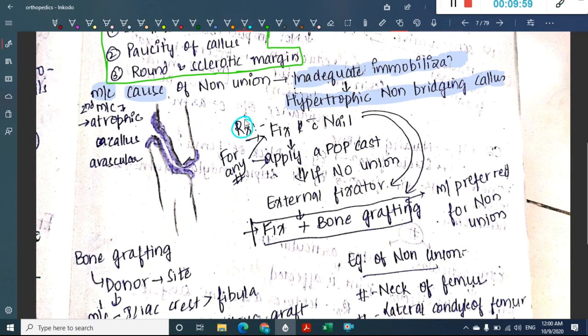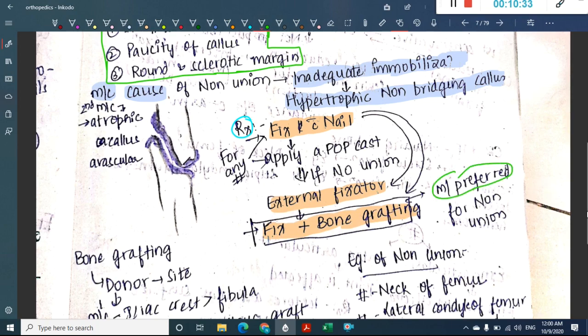Now, what is the treatment? Whenever there is a non-union, first and foremost you fix it with a nail and then apply a POP cast. It might undergo union. If it does not, then put an external fixator. If it still does not undergo union, then fix it with bone grafting. Bone grafting is actually the most preferred treatment for non-union.